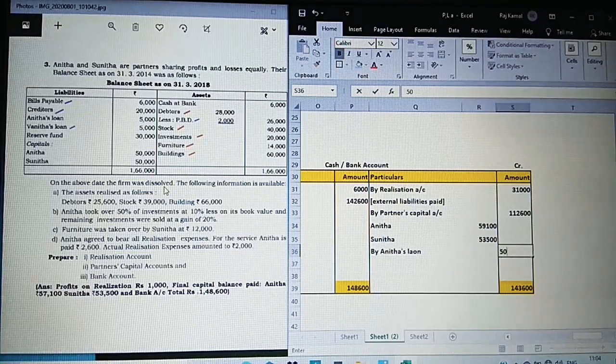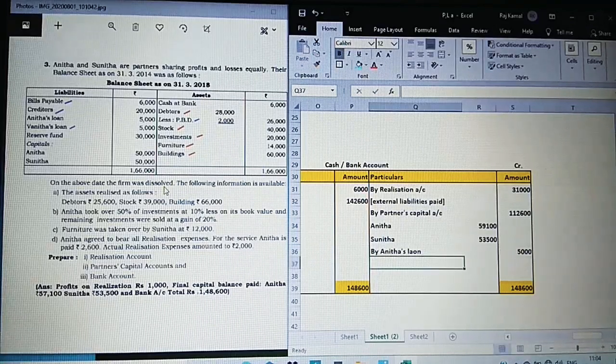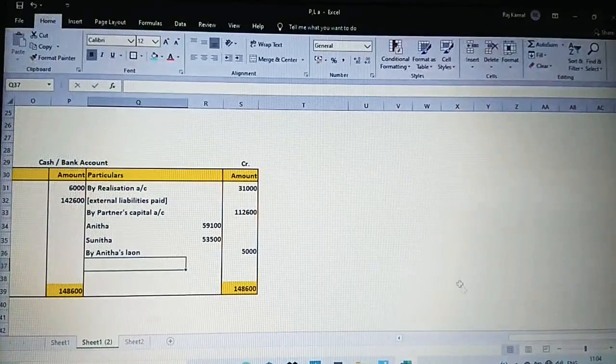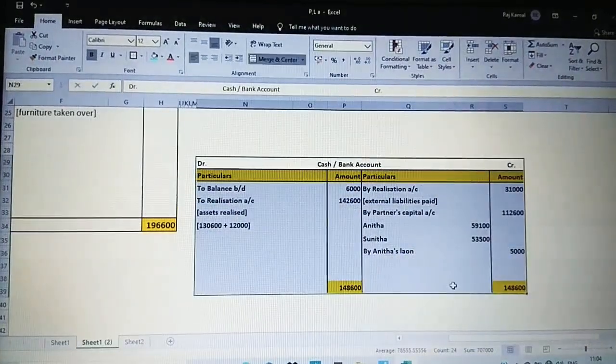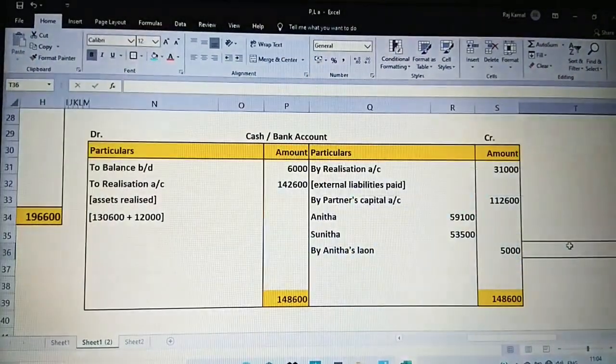The value is 5,000. We paid only Anita's loan. Anita is a partner. Now could you all observe my cash account is completely equal. It is tallied. Both the side is the same. So there is no corrections which we have to do.